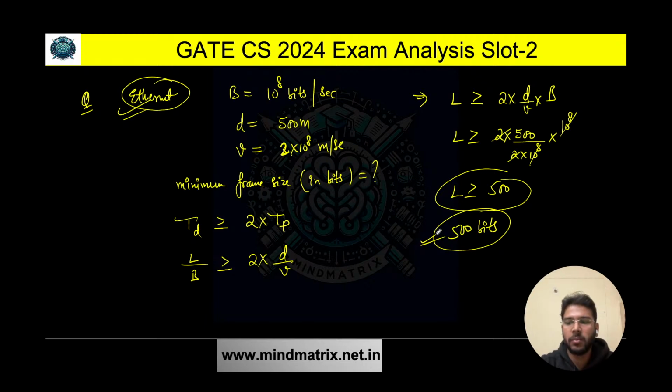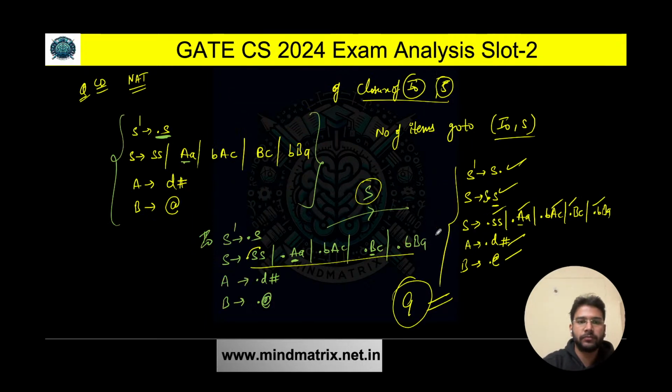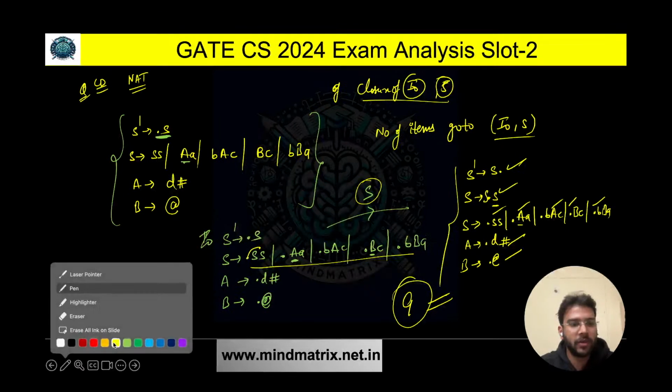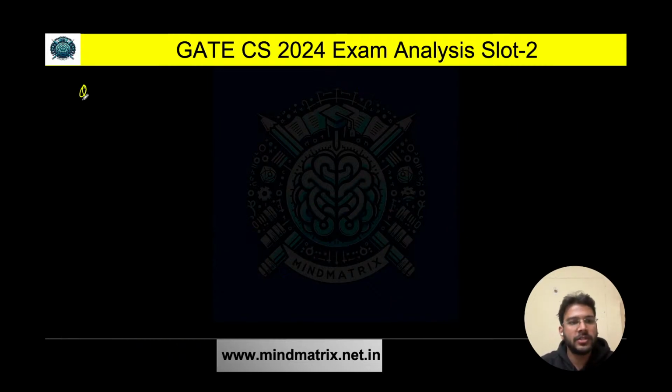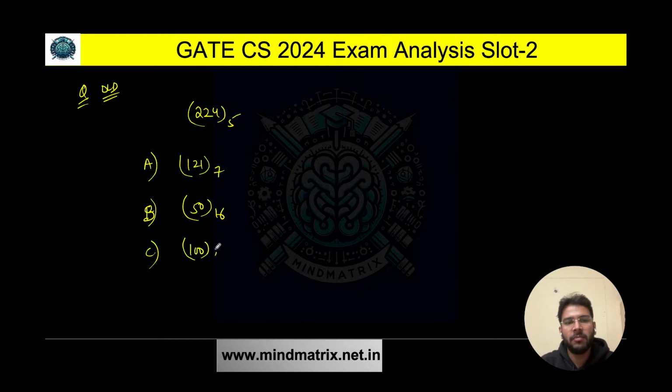That was from computer networks. Now let's solve a question from digital logic. We are going to solve the questions from all the subjects, whatever questions we have received so far. So this is a very simple question from digital logic. This is given to us, 24 in base 5, and options are given to us. We need to find the equivalent numbers in different bases. 50 in base 16, here we have 100 in base 8, here we have 64 in base 10.